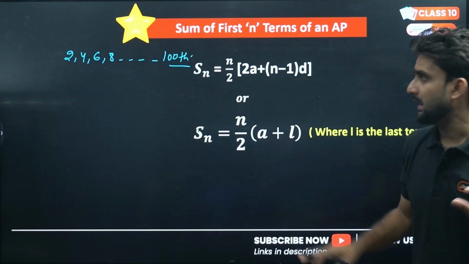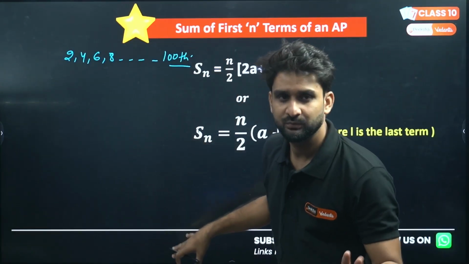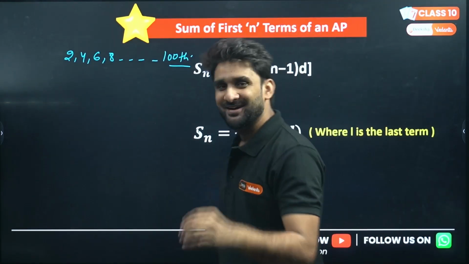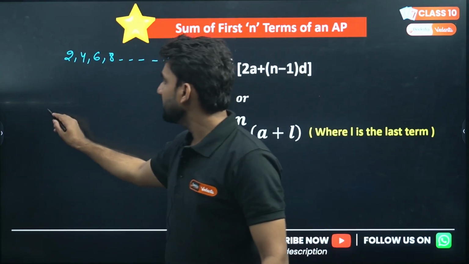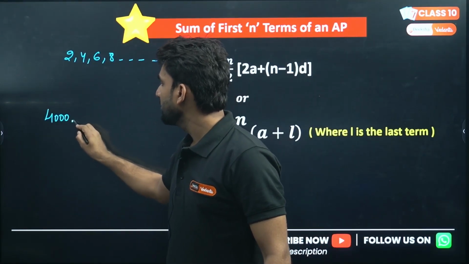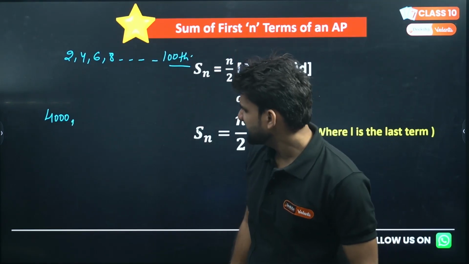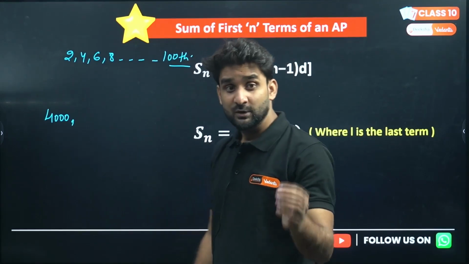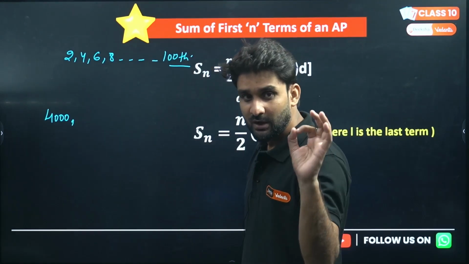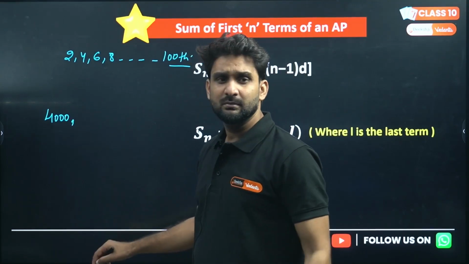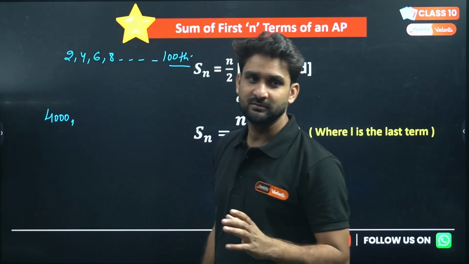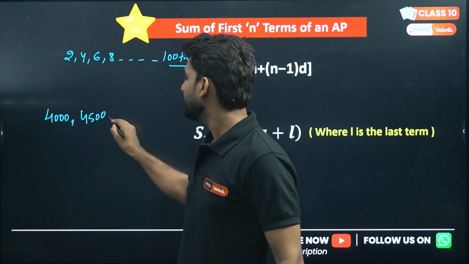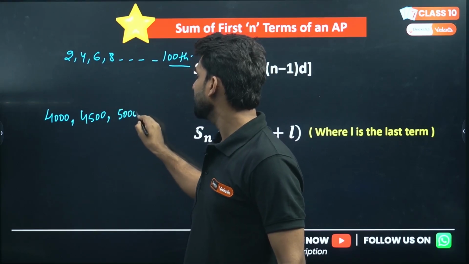Simple. I'm relating this topic to day-to-day life. Let's say in future I'm the owner of my own coaching institute, or a company, and I'm giving 4,000 salary to a person. Very less salary, sir? Some normal helper type person. So I'm giving 4,000 salary to that person, and I'm increasing 500 rupees every month. Very kind-hearted. So the next salary will be 4,500, the next salary will be 5,000, and so on.